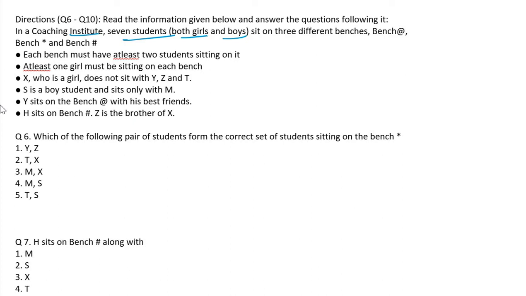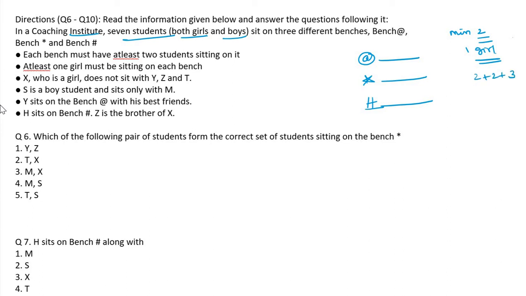First one is at, second one is star, and then third one is slash. Each bench must have at least 2 students, so minimum 2. At least one girl should be there, minimum one girl. So total is 7 students. So 2 plus 2 plus 3, something like that we need.